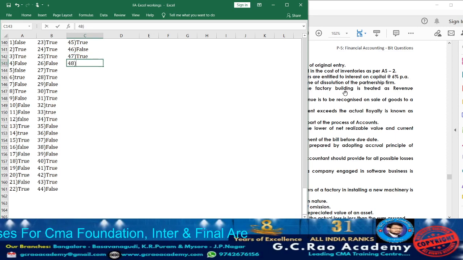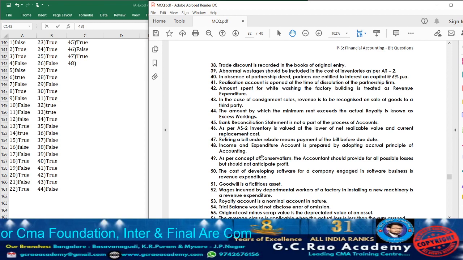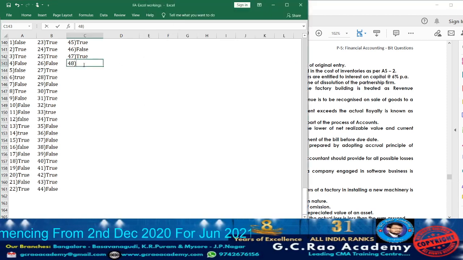Now moving on to statement 48. What they are telling? Income and expenditure account is prepared by adopting accrual principle of accounting. Yes, again it is true, because they are going to adopt accrual principle. When it comes to receipts and payments, cash principle. When it comes to income and expenditure account, accrual principle. Again it is true.